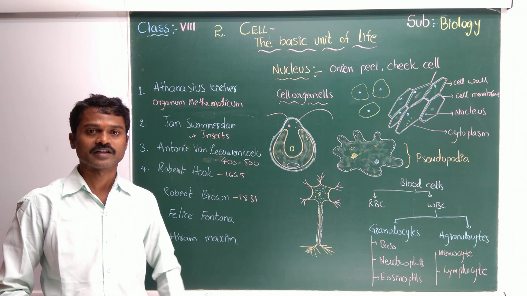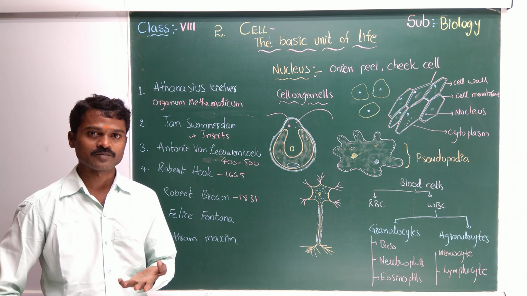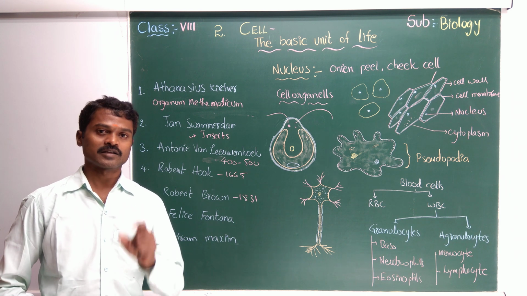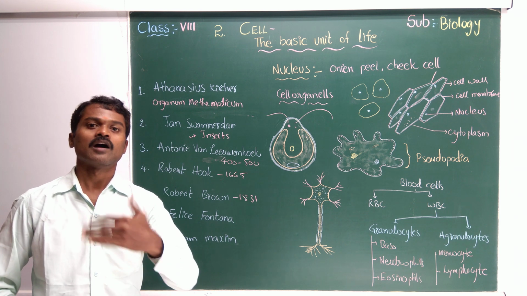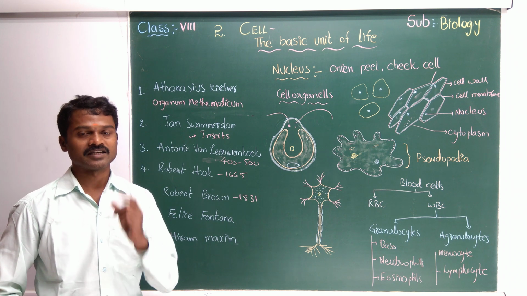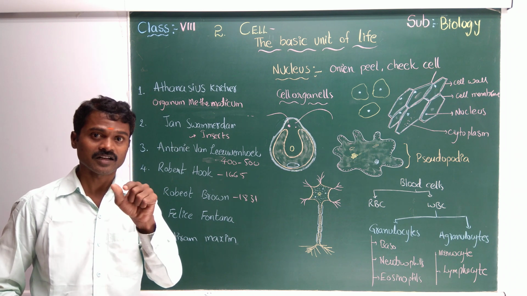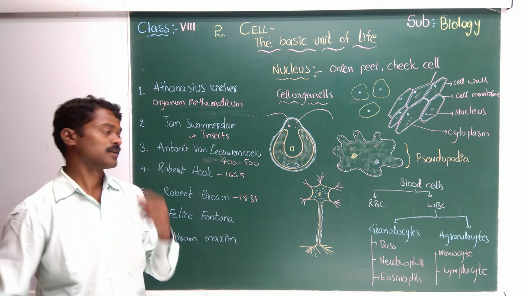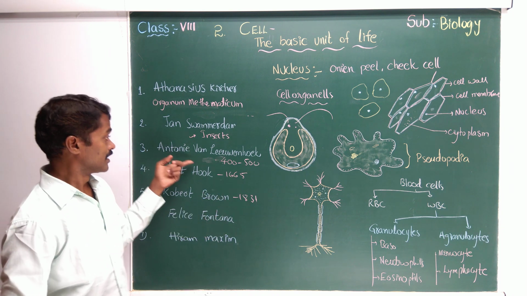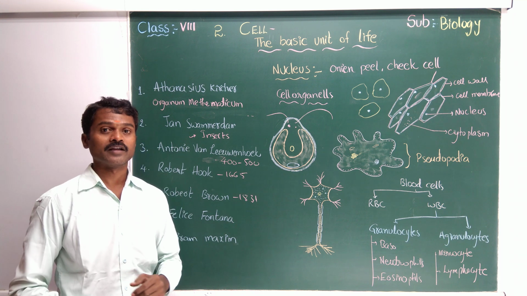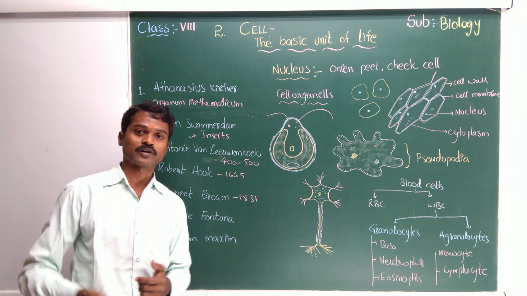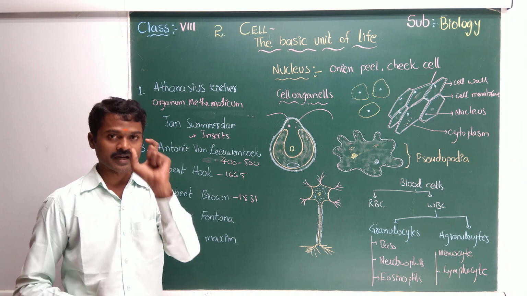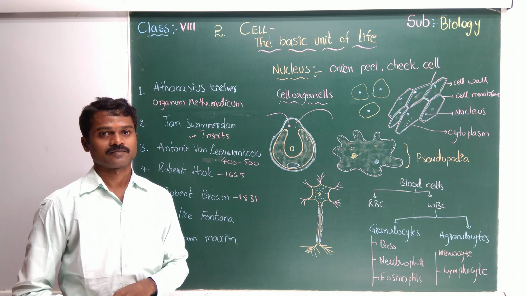He is the first person who discovered microorganisms in the human body, and he also studied red blood cells, and he studied plaque in the teeth. Now come to the next one. In his lifetime he prepared 400 to 500 microscopes with different magnifying lenses.